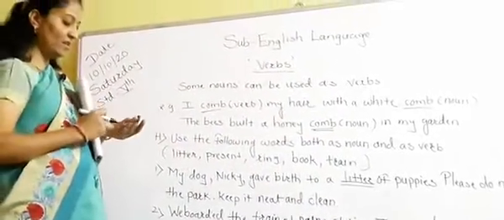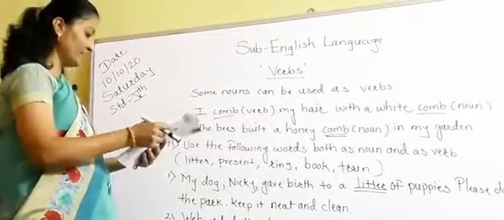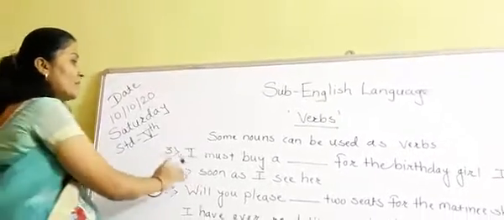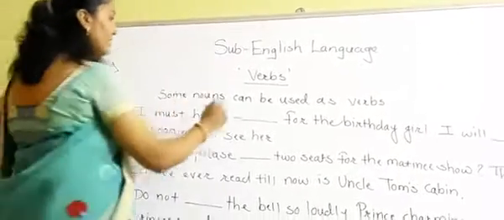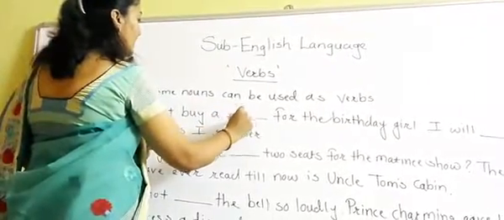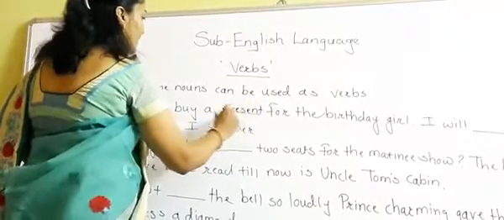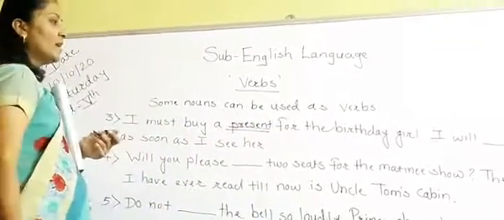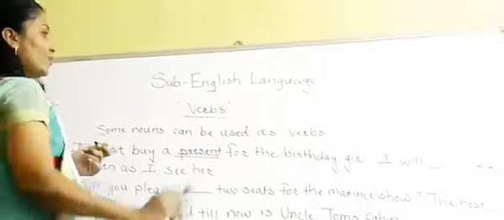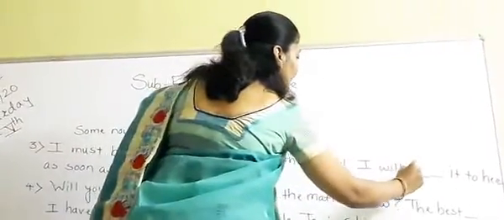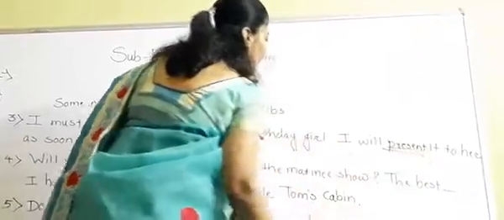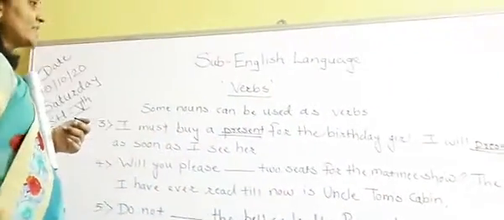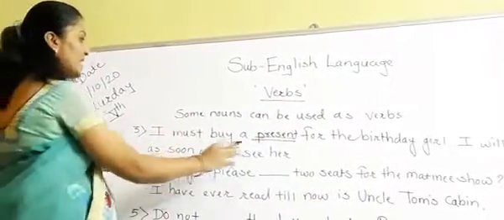Now see the third, fourth and fifth one. Students, third sentence, I must buy a dash for the birthday girl. So the word we have to use is present for the birthday girl. I will present it to her. So we will write here present again, but the meaning is different. I will present it means I will give it to her as soon as I see her.